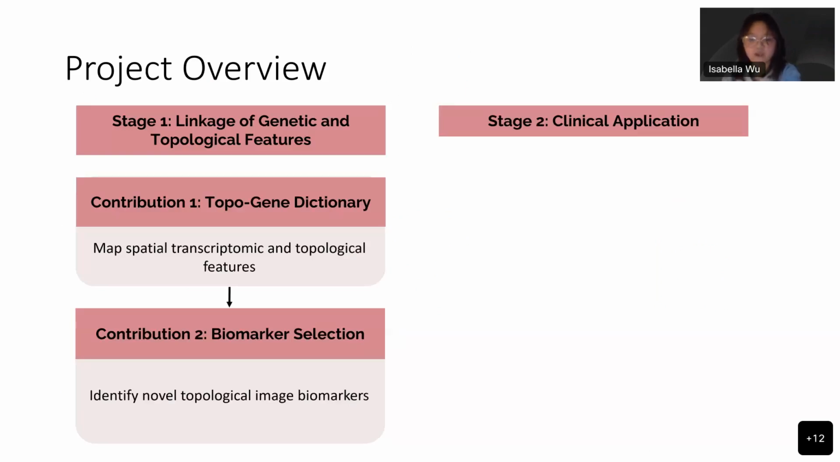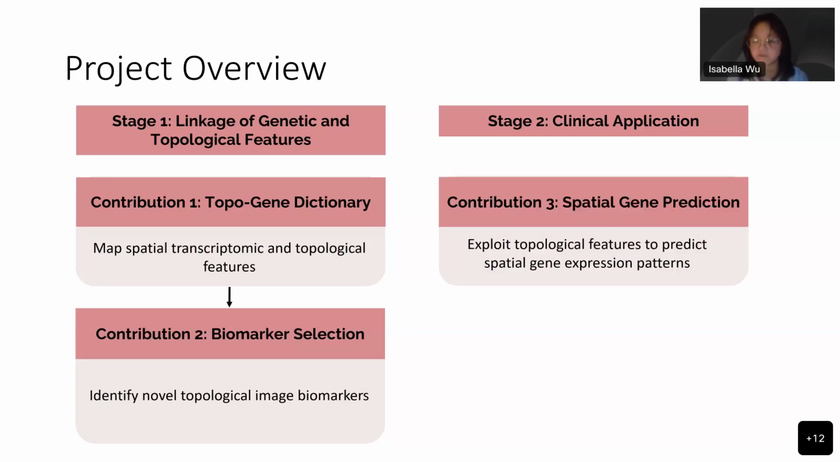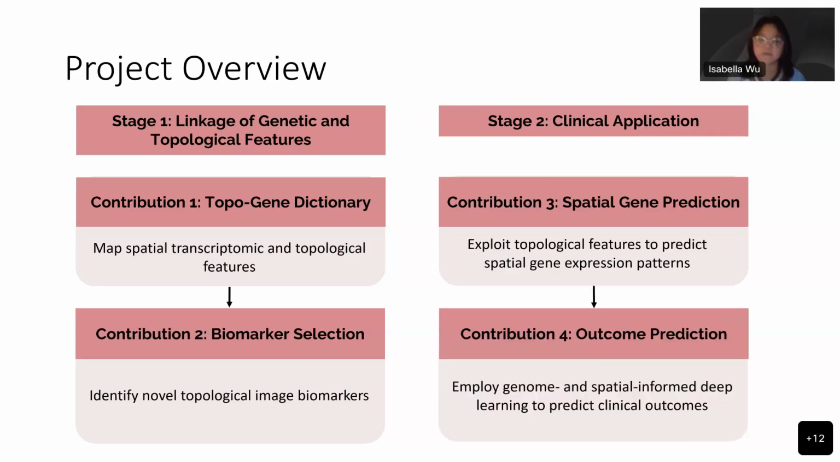In stage two, topology and spatial gene features are effectively applied to clinical applications. In phase one, topology is exploited in a novel deep learning model to predict localized and spatial gene expression from patient images. In phase two, the combined power of topology and spatial gene information is applied to clinical prediction through genome and spatially informed deep learning.